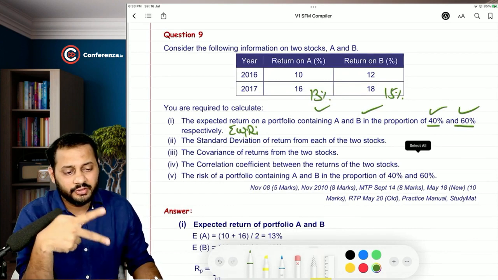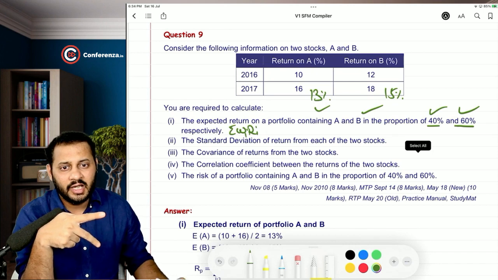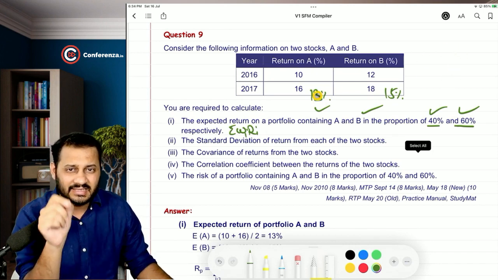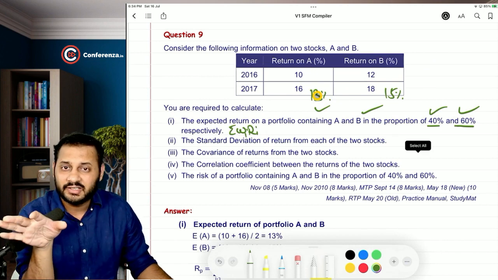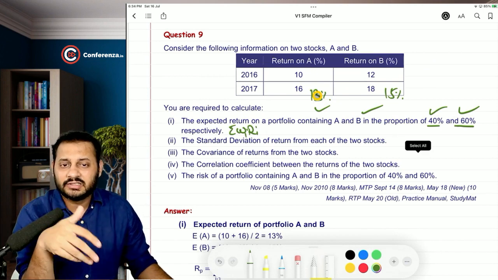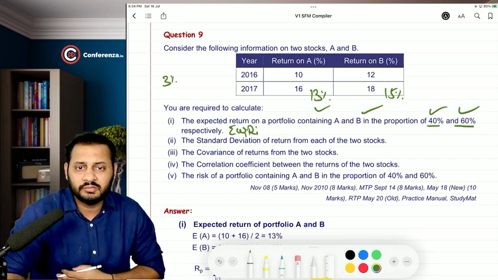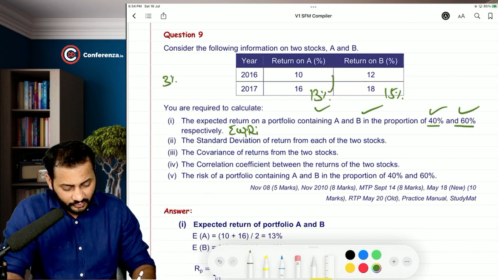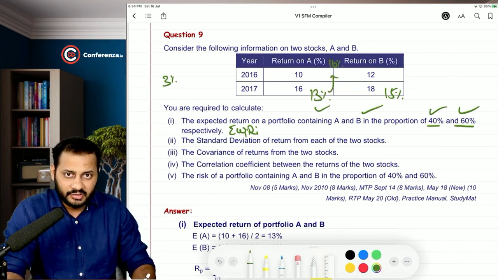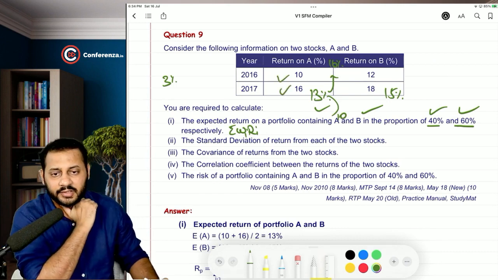When only two observations are given and your average return comes exactly between the two, then calculating standard deviation is very easy. That's the difference. Standard deviation itself means 3%. 3% of the standard deviation. What does that mean? That your return can go up to 16%, 13 plus 3, or 13 minus 3, 10%, and these are exactly the answers, right?